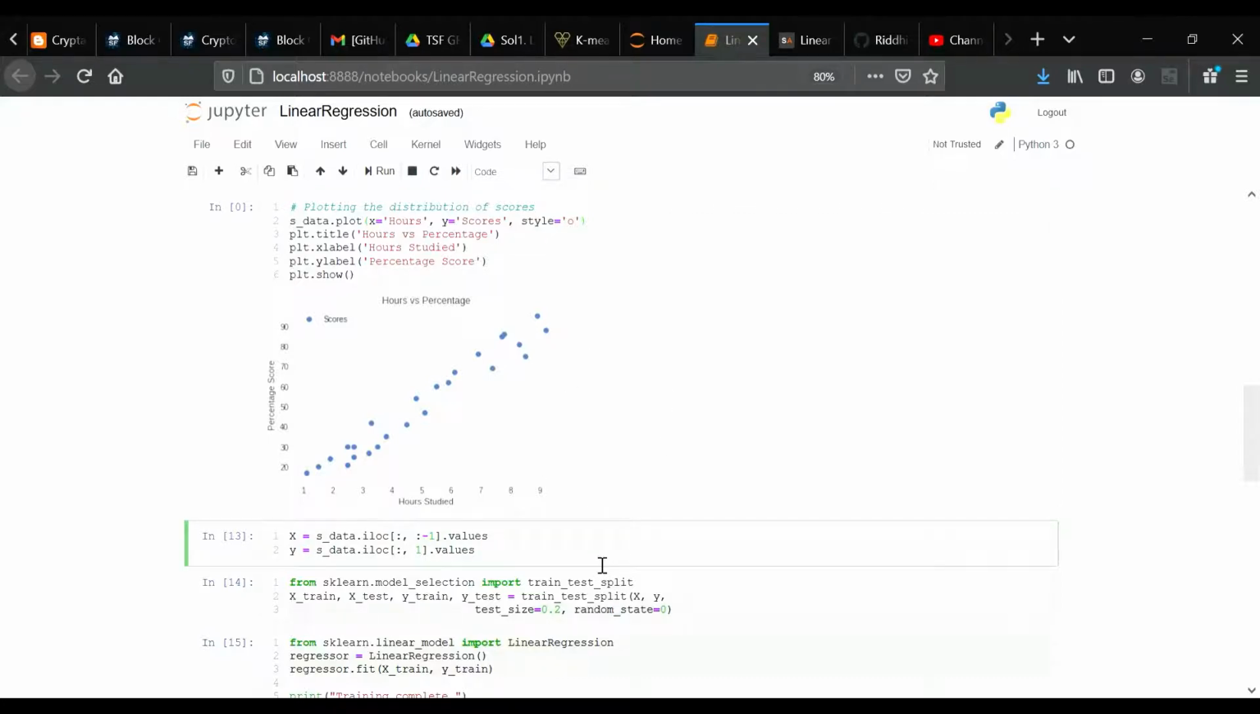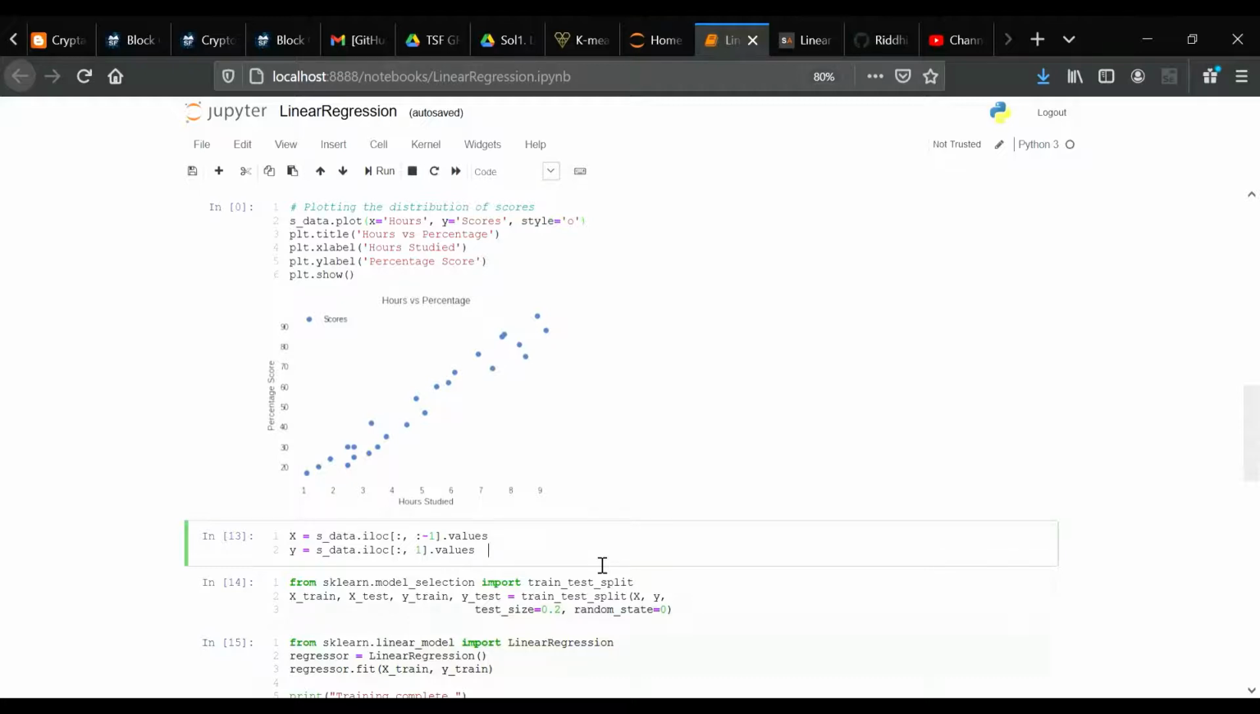So the second step is preparing the data. Now we have an idea about statistical detail of our data. The next step is to divide the data into the attributes and labels. Attributes are independent variables while labels are the dependent variable whose values are to be predicted.